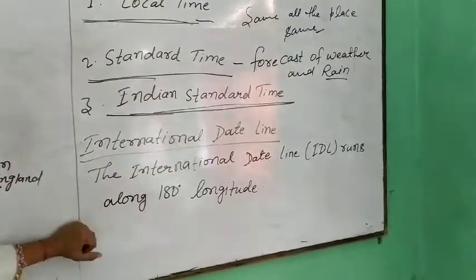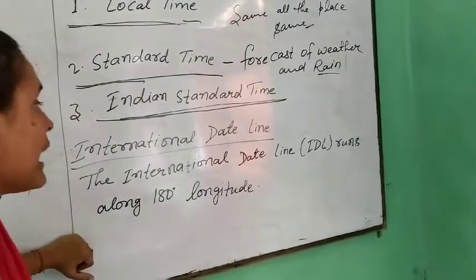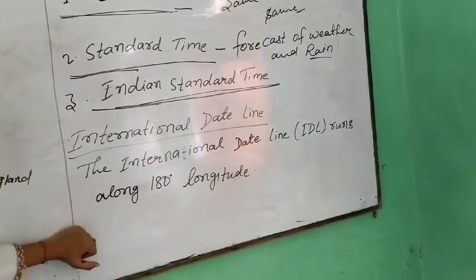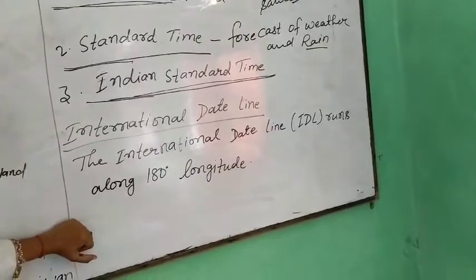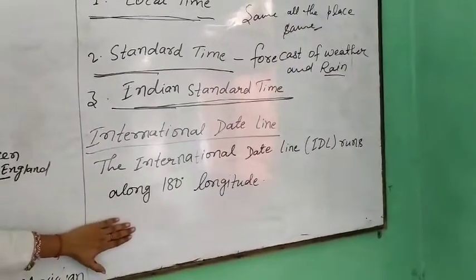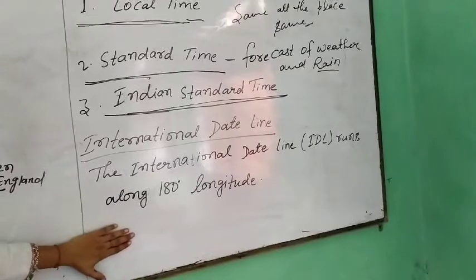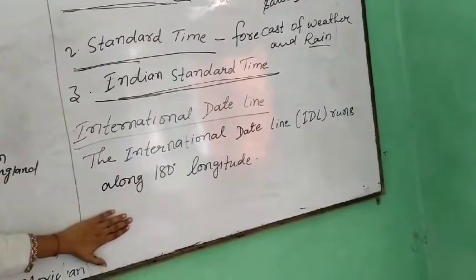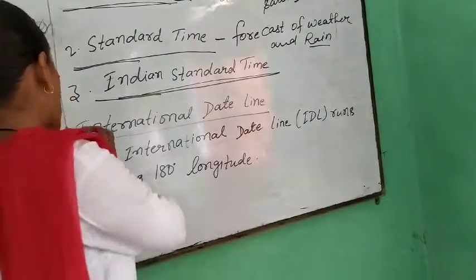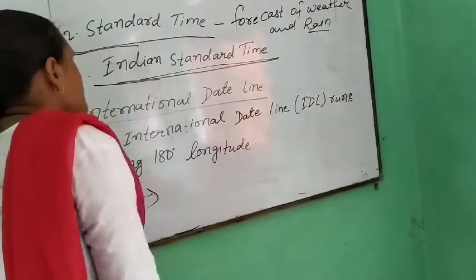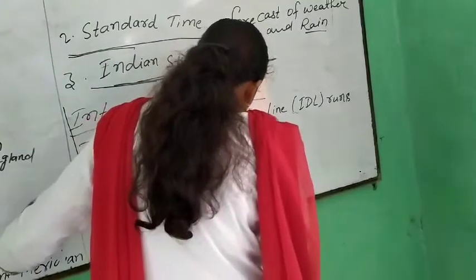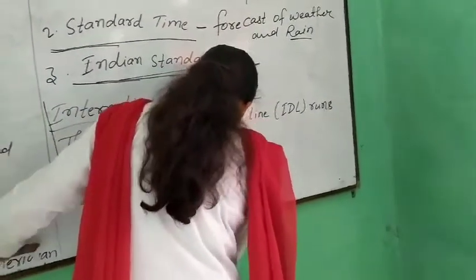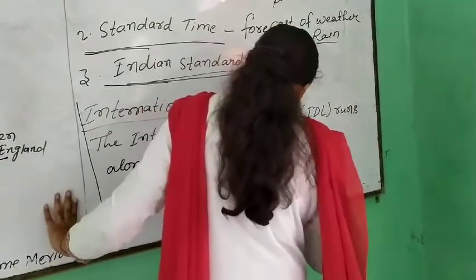Now the international dateline. The international dateline runs along 180 degree longitude. It is an imaginary line on the surface of the Earth that runs from the North Pole to the South Pole and establishes the change of calendar day from the next. This line runs from the North Pole to the South Pole of the Earth.